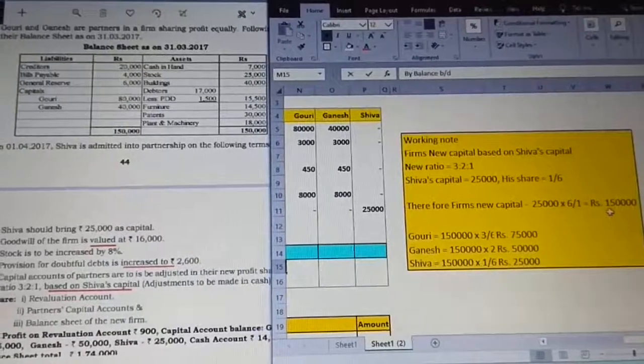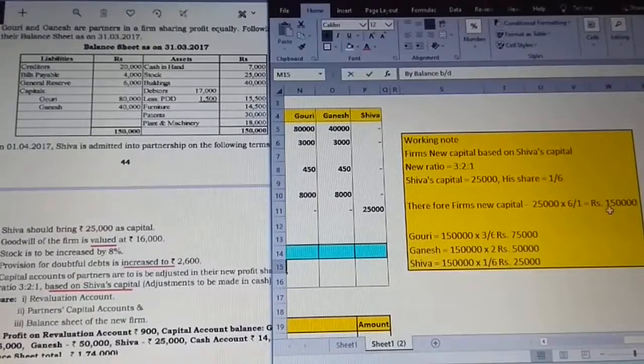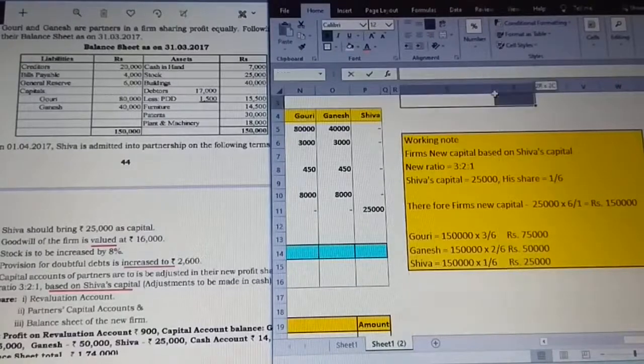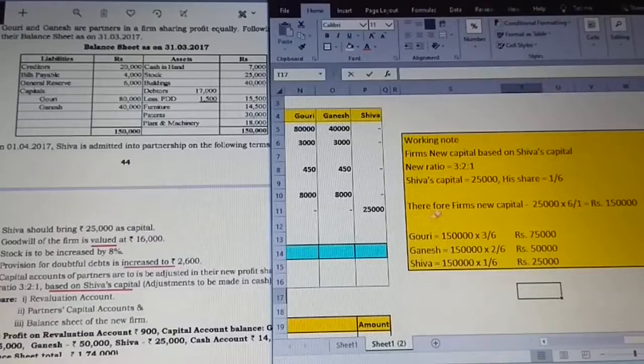This 1,50,000 is the firm's new capital and it should be distributed among all the partners in the new ratio. Concentrating on this, just observe. Gauri, Ganesh and Shiva: 1,50,000 is the firm's new capital and distributing among them in the ratio of 3:2:1, I get 75,000 for Gauri, 50,000 for Ganesh and 25,000 for Shiva.